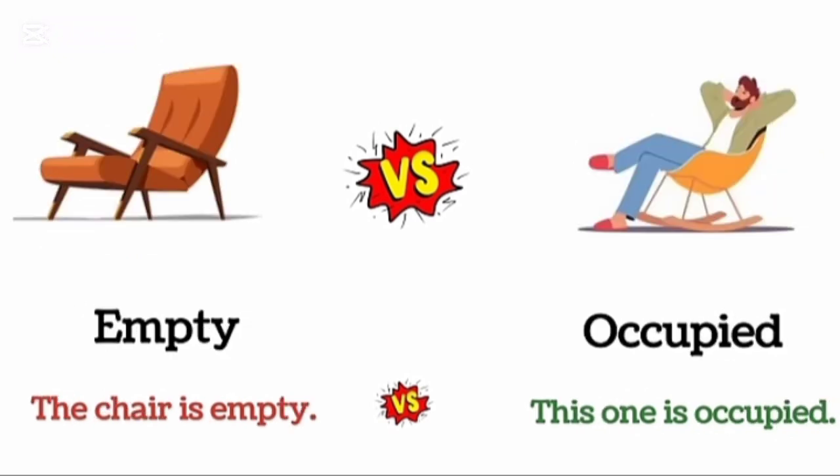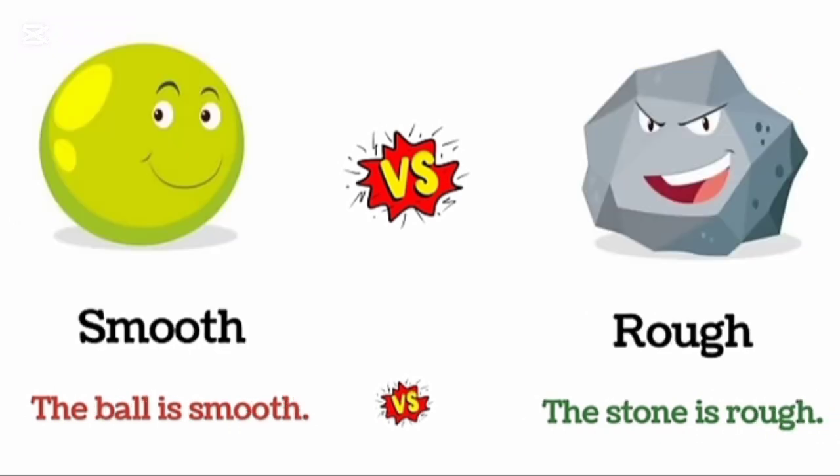Empty. The chair is empty. Occupied. This one is occupied. Smooth. The ball is smooth. Rough. The stone is rough.